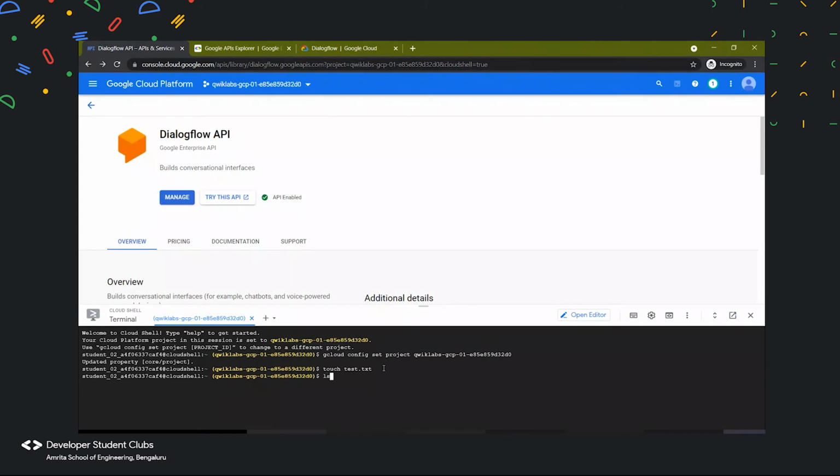ls means list all the files present in the directory, and then it will show we have two files present here: the test file we created, and a readme file for using the Cloud Shell, which was created by default automatically. So by using this touch command, we created a file. Now let us write something into this file.